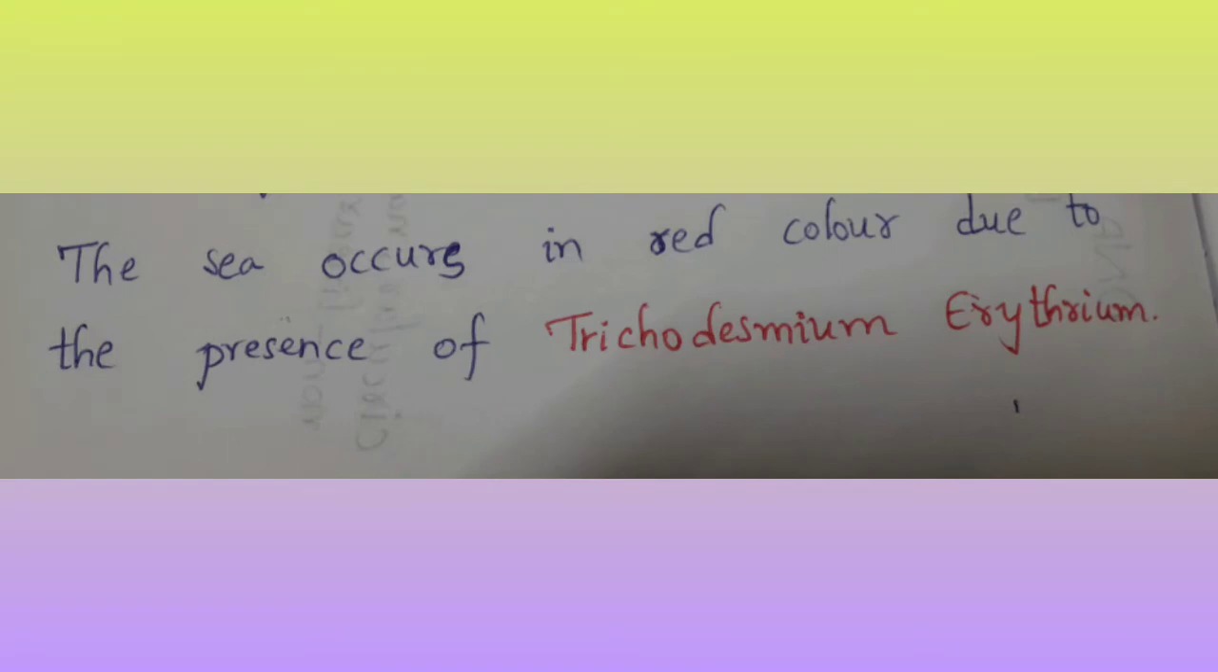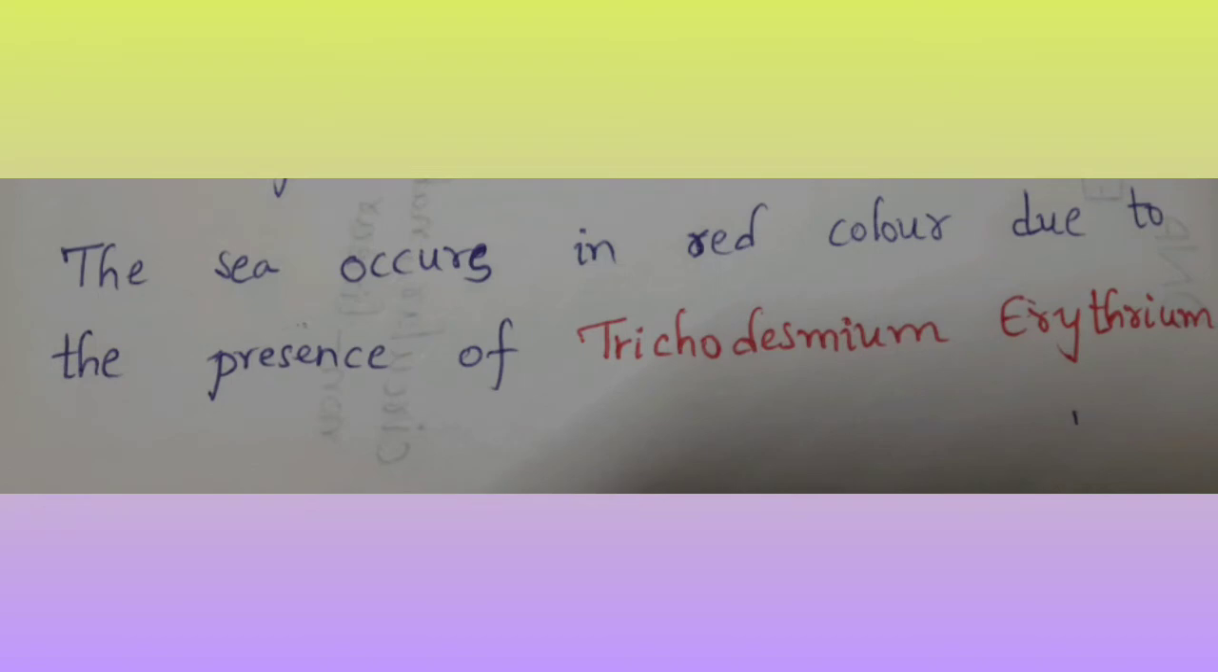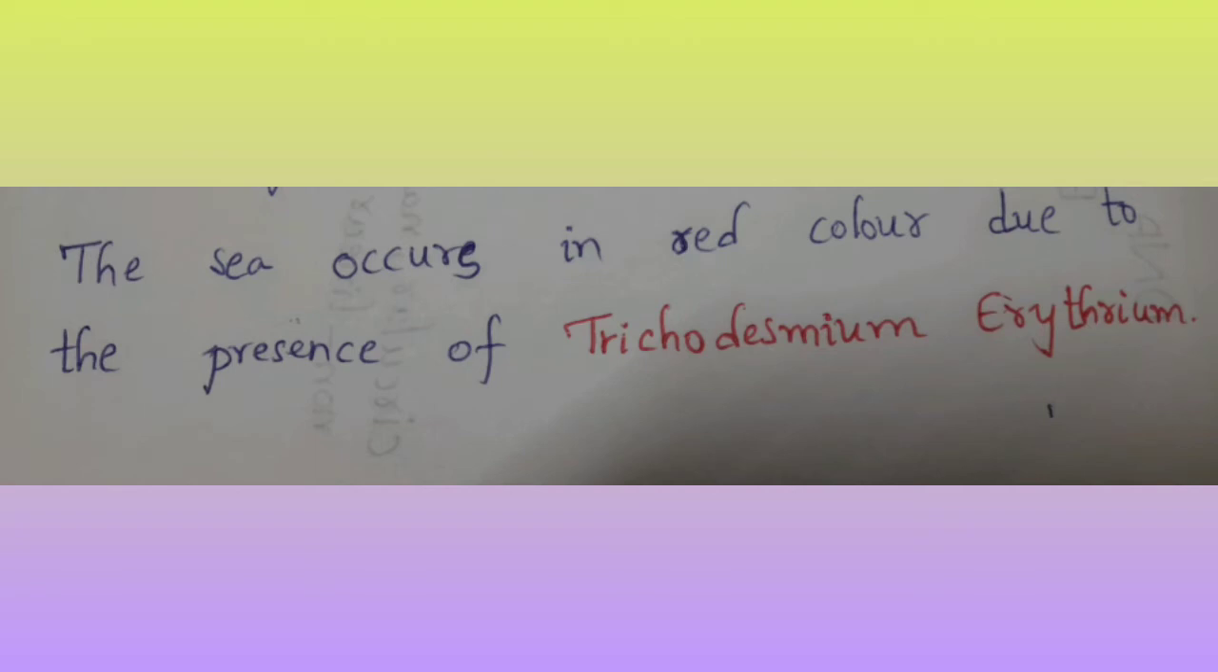Sometimes some bacteria can make the sea look red, due to the presence of one type of bacteria called Trichodesmium erythraeum. If it is present in the uppermost layer of the sea, then the sea looks red in color.